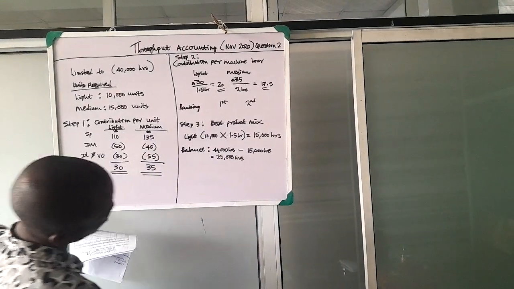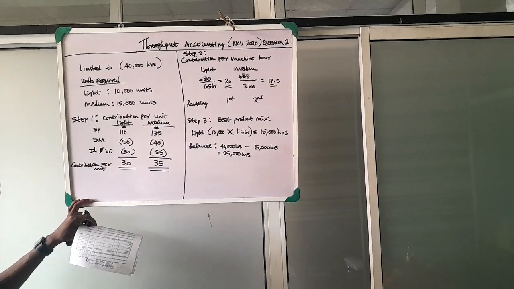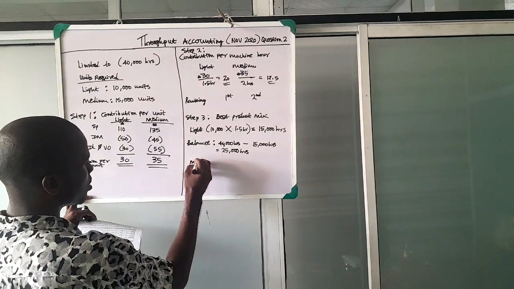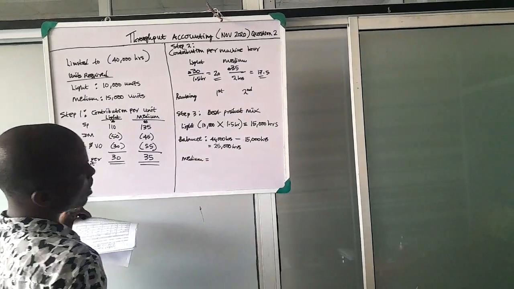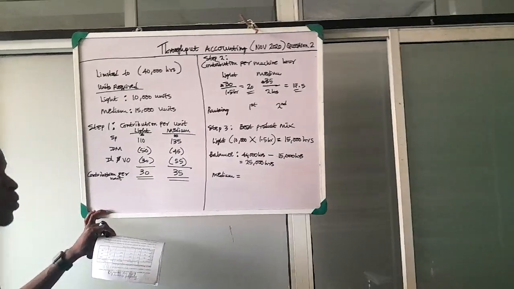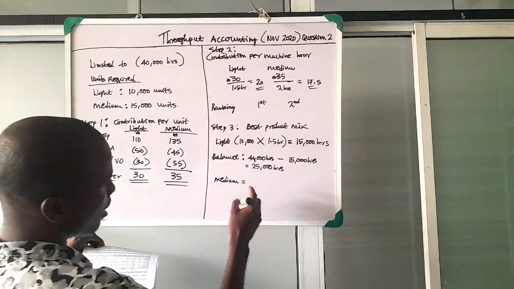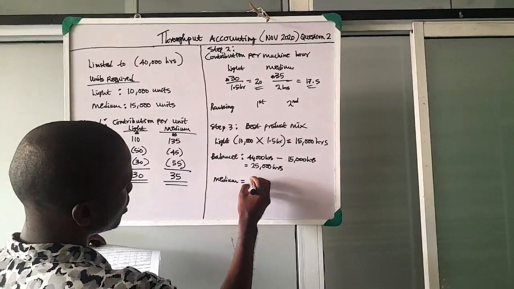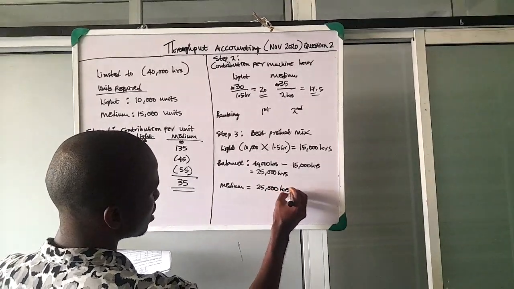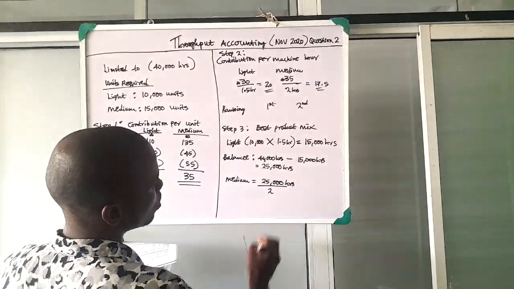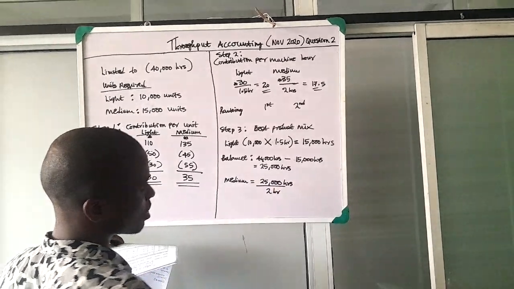Now, to know the exact quantity we are going to produce for medium, we are going to divide the 25,000 hours by the hours required to produce a unit of medium. So that will be 25,000 hours divided by 2 hours per unit.